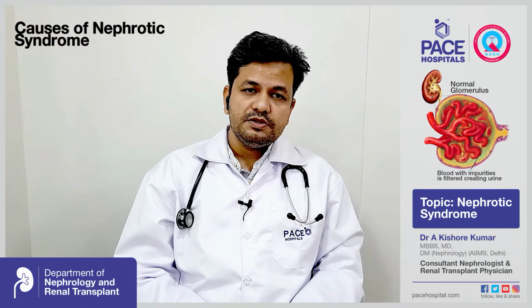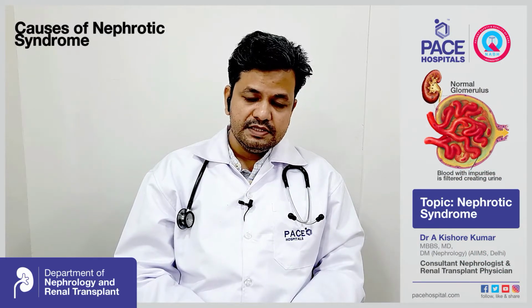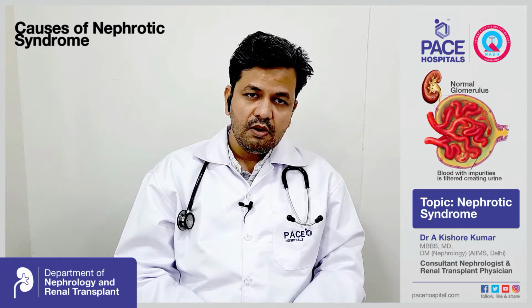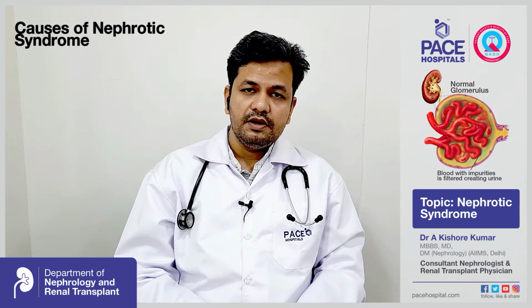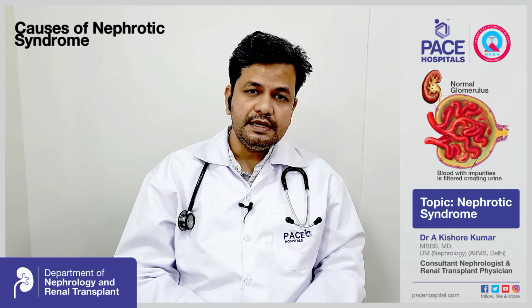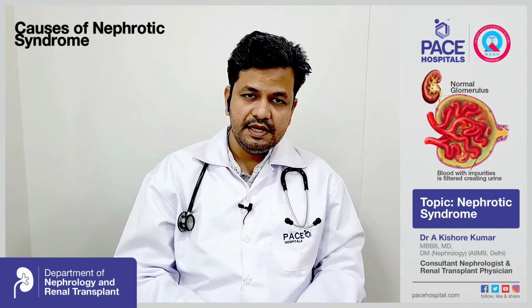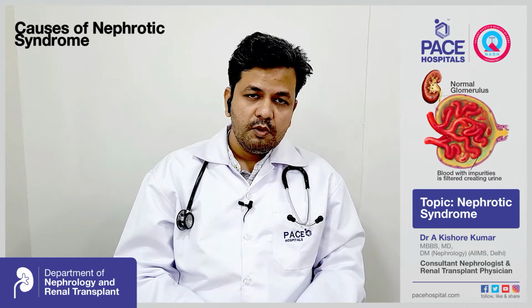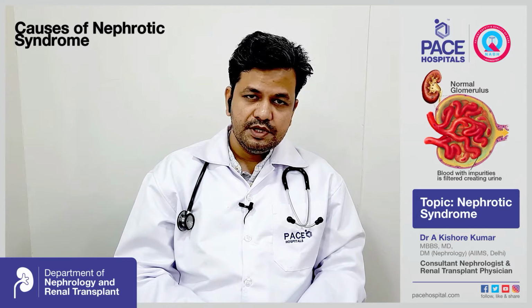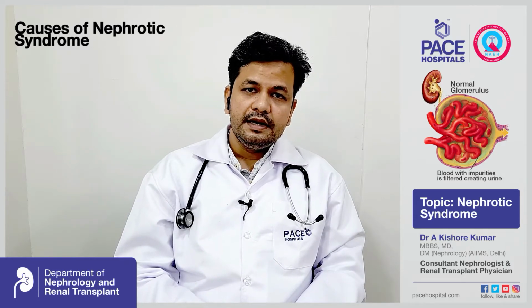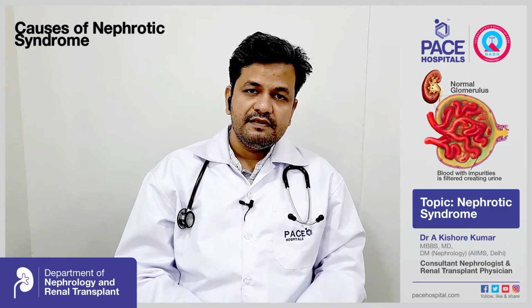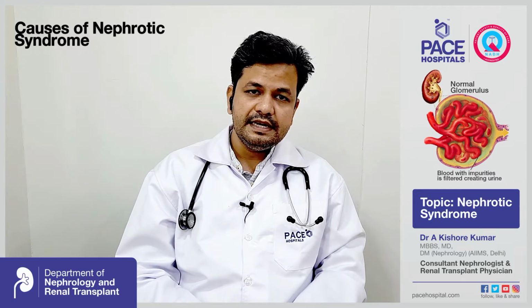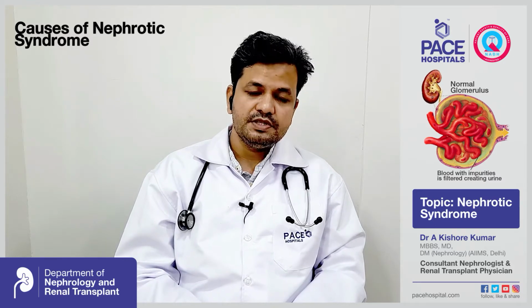Nephrotic syndrome can be caused by specific conditions which are mainly localized to the kidney, or conditions which involve the whole body. If we take the conditions which involve the whole body, the first and foremost is diabetes. If diabetes involves the kidney, it is called diabetic nephropathy. You can know more about diabetic nephropathy in my previous video, the link of which will be provided in the description. Diabetes can involve the eyes, nerves, and the heart, and in the same way it can involve the kidney. So diabetic nephropathy can also produce nephrotic syndrome.